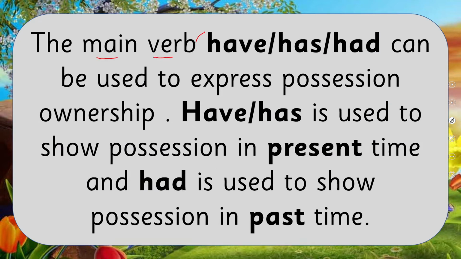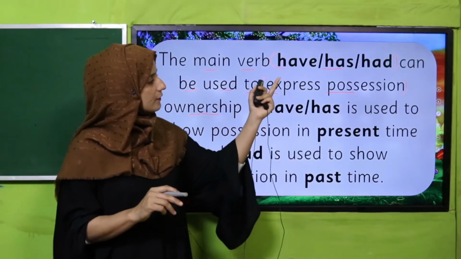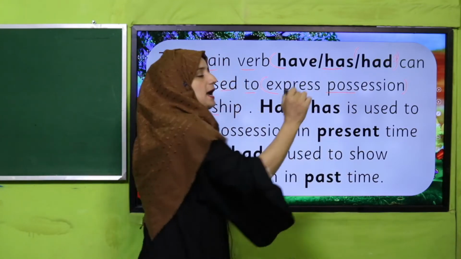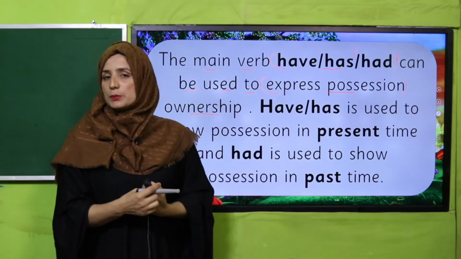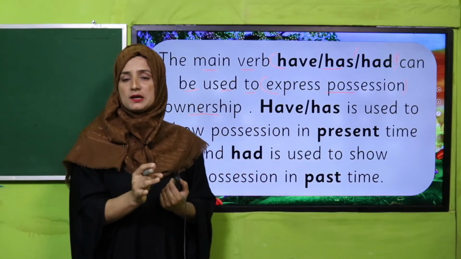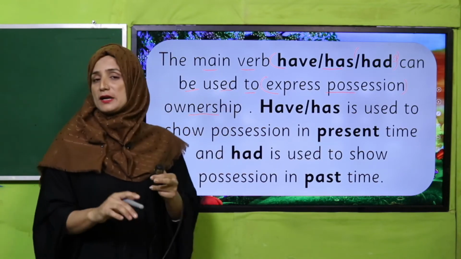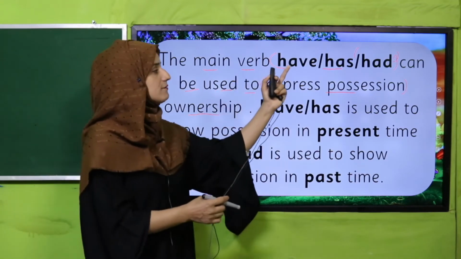The main verb have, has, had can be used to express possession, ownership. Yes, there are two uses. Has, have and had: had is for past and have and has is for present. These are also irregular verbs because they have different forms. But when we want to show possession, we use has, have and had.